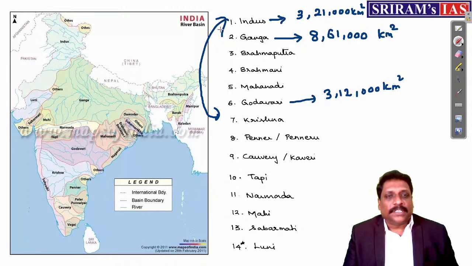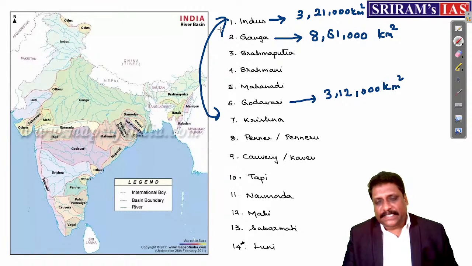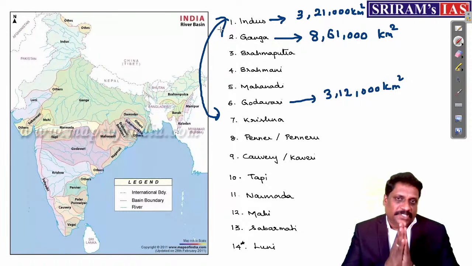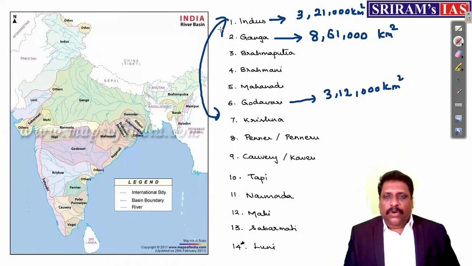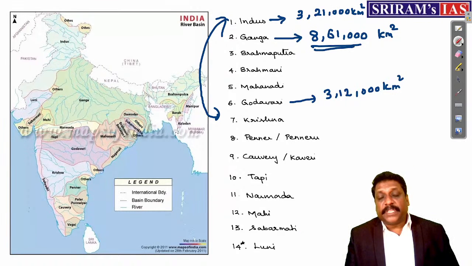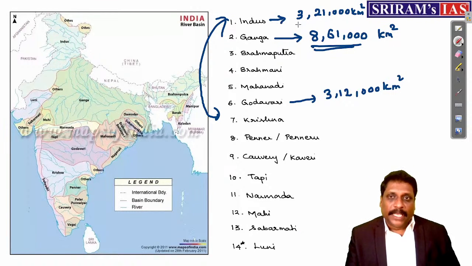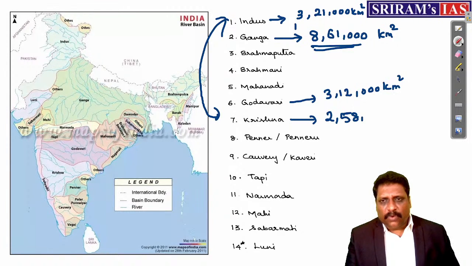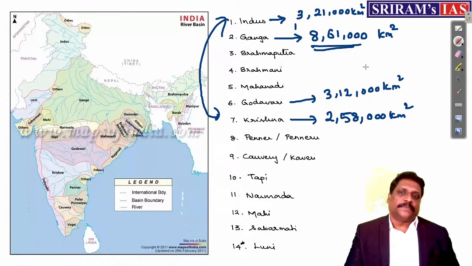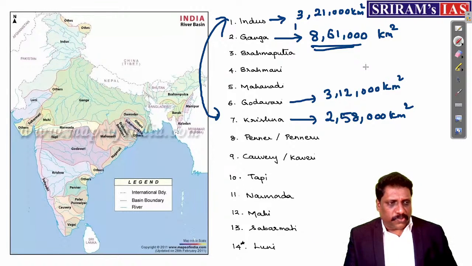Indus has a larger river basin, but where? If you include China and Pakistan, then Indus has a larger basin than Ganga. But within India, undoubtedly, Ganga is the largest river basin with 8 lakh and 61,000 square kilometer. And the Indus is a distant second, not even near. Third is Godavari, fourth is Krishna. Krishna, if my memory serves, drains somewhere around 2 lakh and 58,000 square kilometer approximately. You can check the values in your Atlas also.